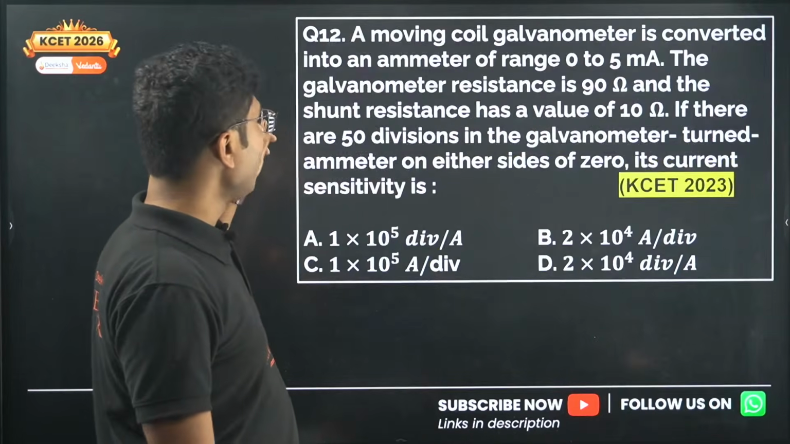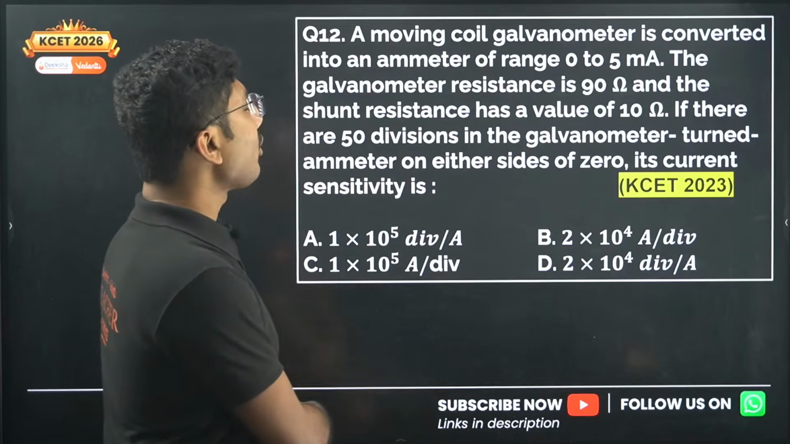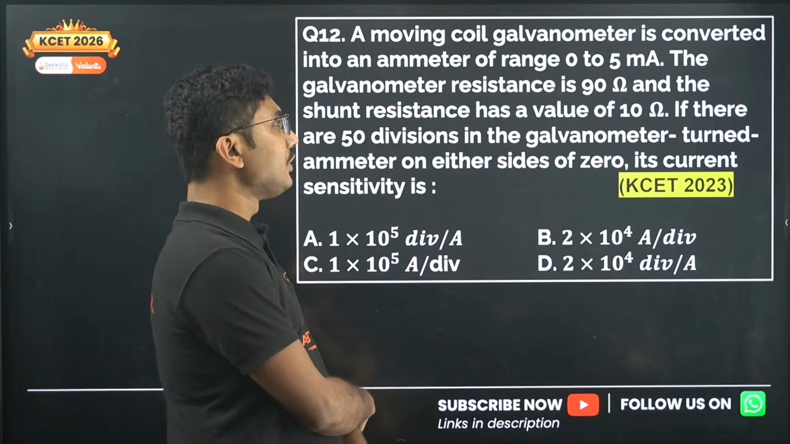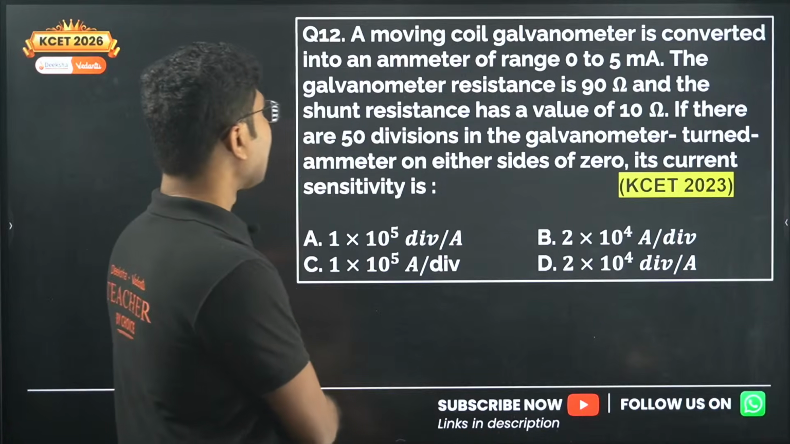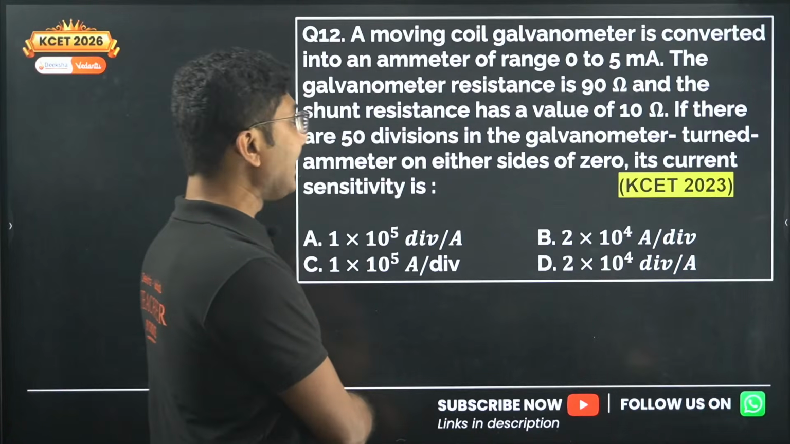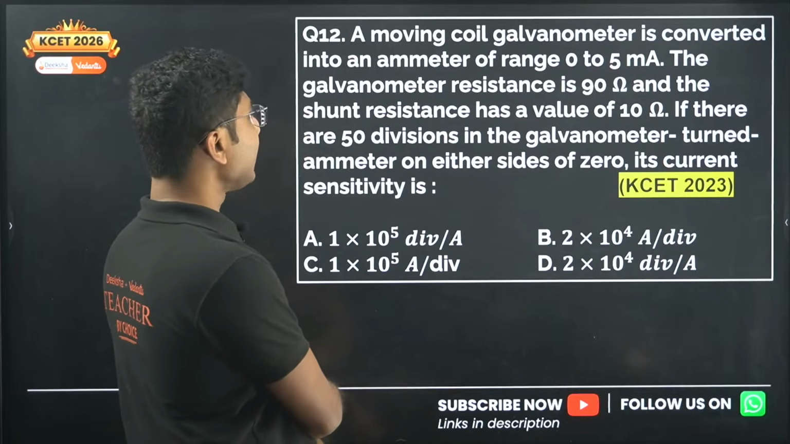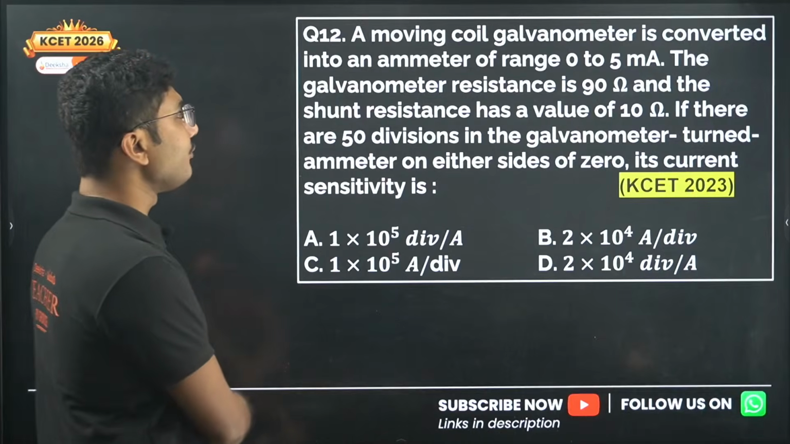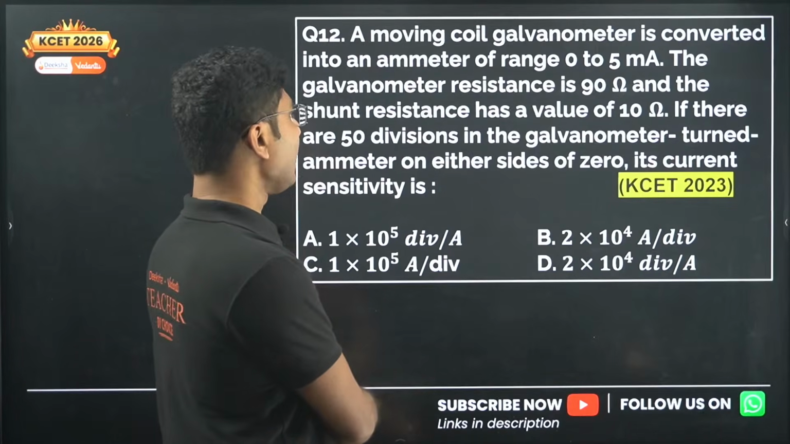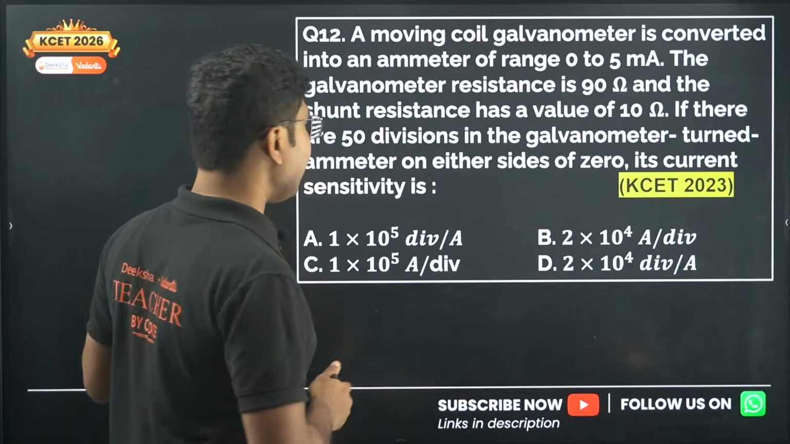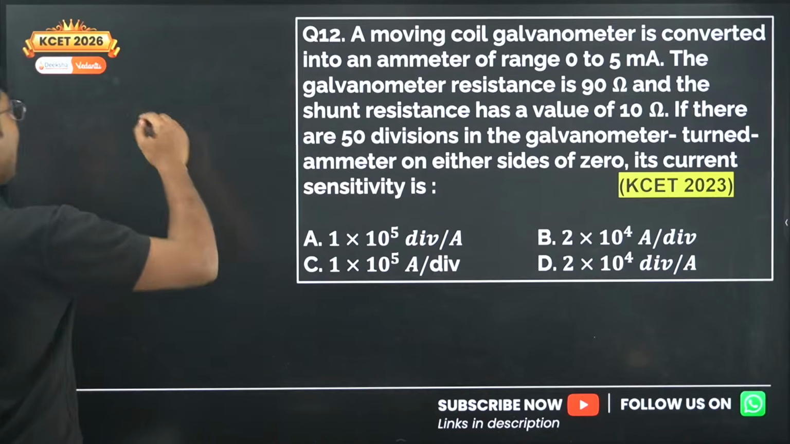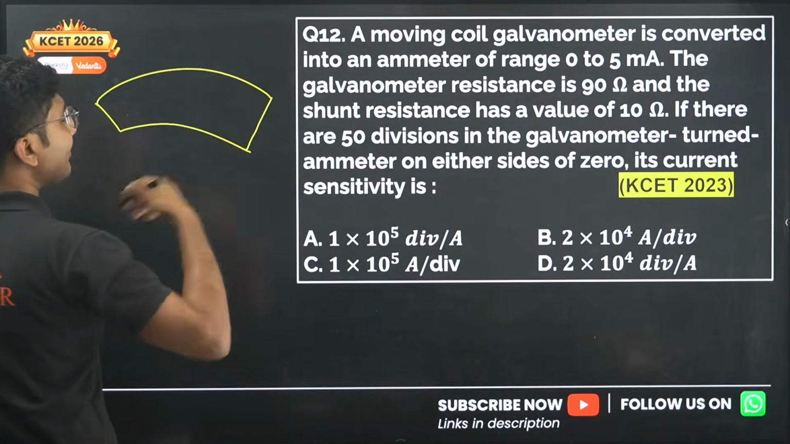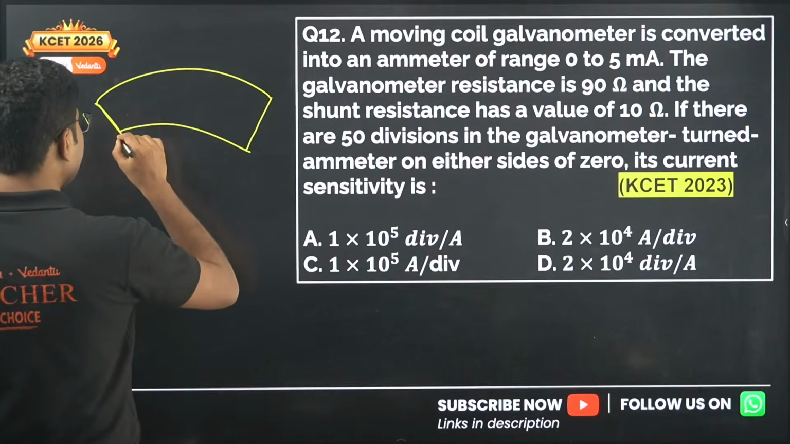Now let's move on. Question number 12. A moving coil galvanometer is converted into an ammeter of range 0 to 5 milliampere. The galvanometer resistance is 90 ohm, and the shunt resistance has a value of 10 ohm. If there are 50 divisions in the galvanometer turned ammeter on either side of 0, its current sensitivity is. So here we have a galvanometer. The question answer is easy, but they try to confuse you by giving some extra data which may not be required.